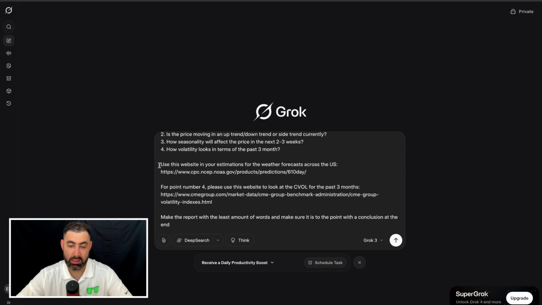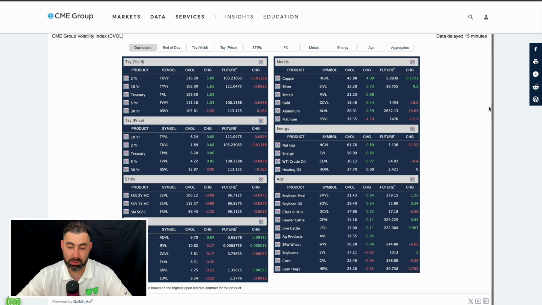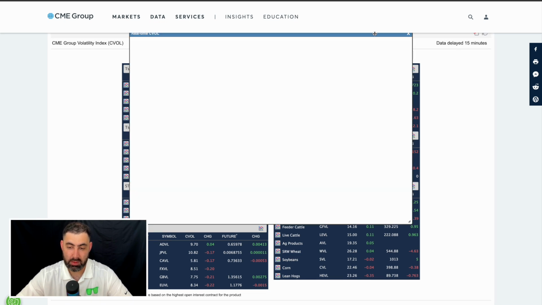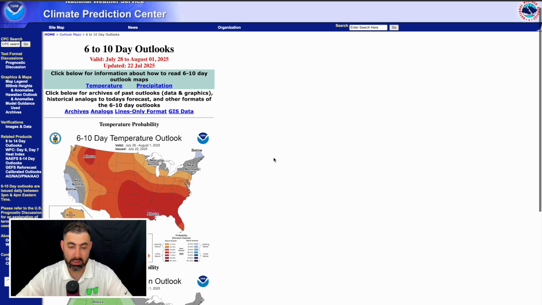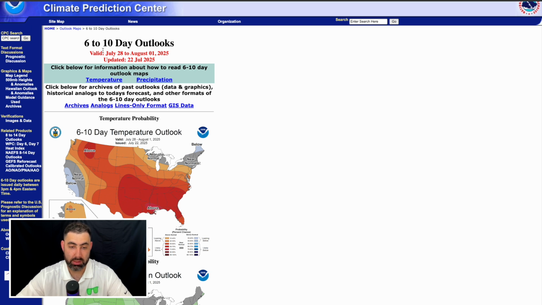Now, for the estimations of the weather forecast for the seasonality, I give it a website to be looking at. Same thing for the volatility, and I ask it to make the report the least amount of words and just make it to the point. And again, I will link everything. So for volatility, I give it this website, the CME volatility index, which shows you the actual volatility of commodities. And this is the website for the average US temperatures in the next 6 to 10 days. And then there are different outlooks.